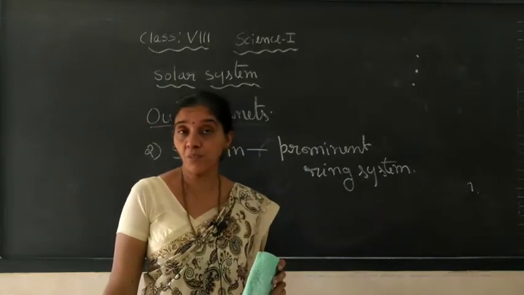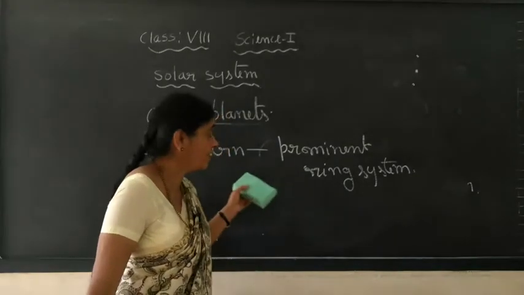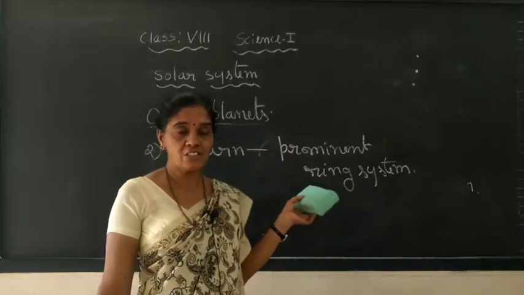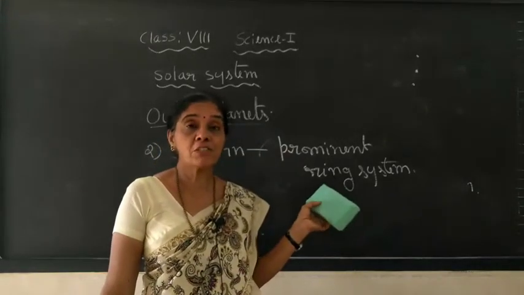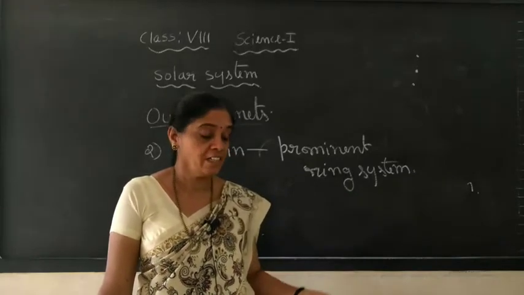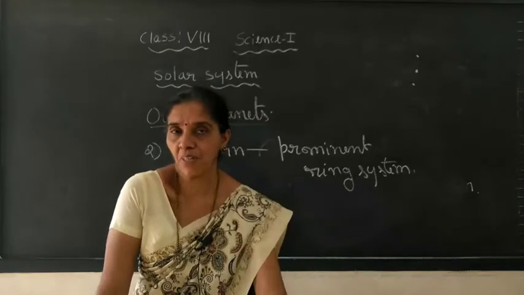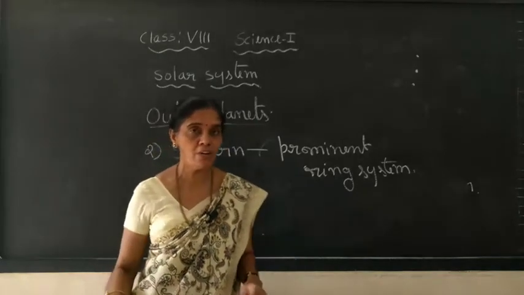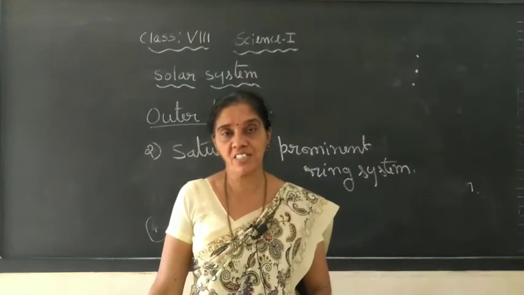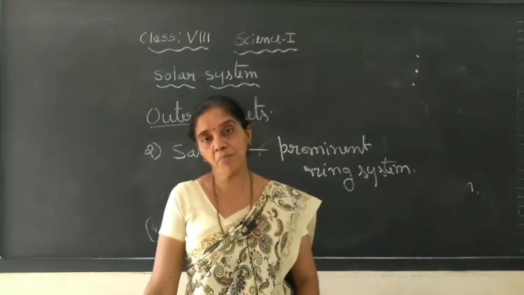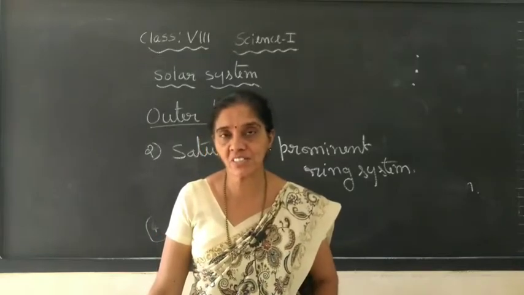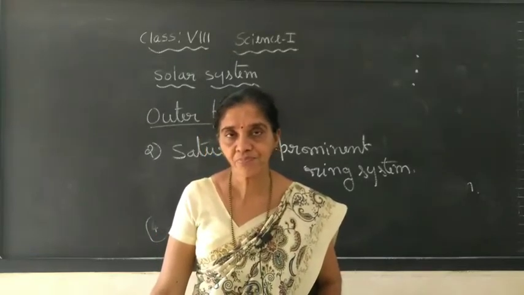All the ring system you need, including the Saturn, even though you can see this planet, little bigger it is also compared to Earth, but smaller than Jupiter. This is also a very big planet, Saturn. You cannot see its ring system, but when you see through the telescope, a very prominent ring-like structure it has got. That is the Saturn. It also got many satellites. Saturn and Jupiter have a large number of satellites.